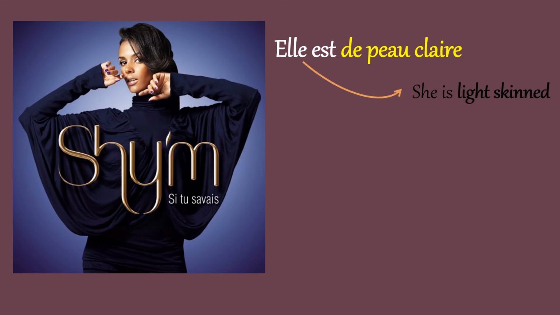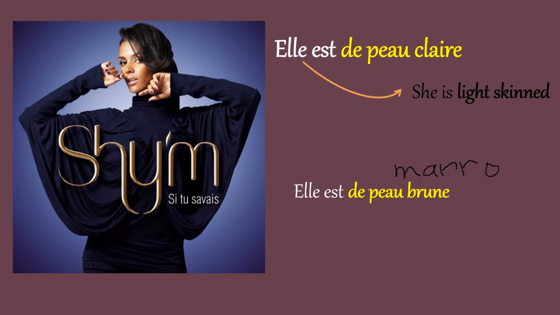Let's say she is brown skinned. We'd say elle est de peau brune. Elle est de peau brune. If we were using the French word marron, which also means brown, we know that marron is very particular because it remains gender neutral. Whether masculine or feminine, it is going to remain marron. It does not change and add an E.